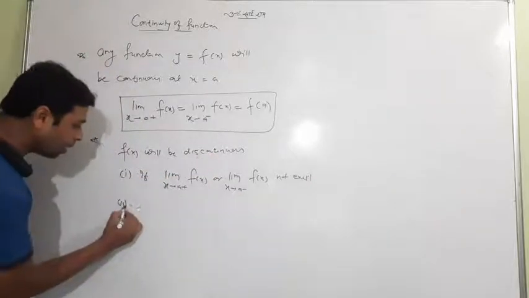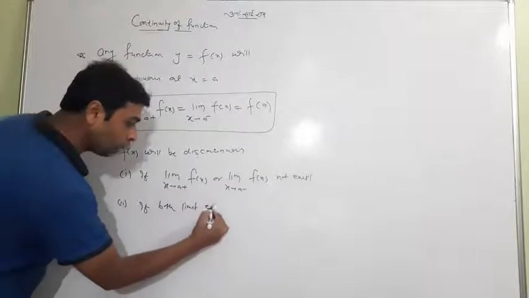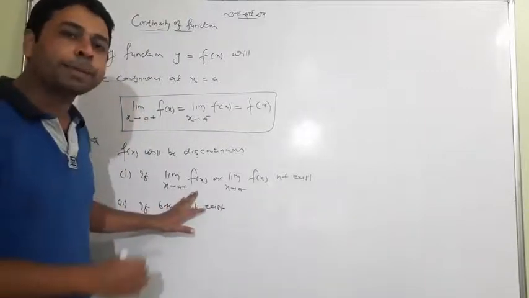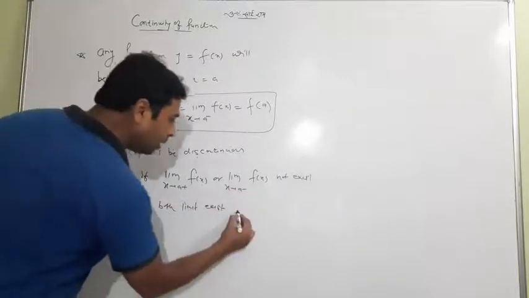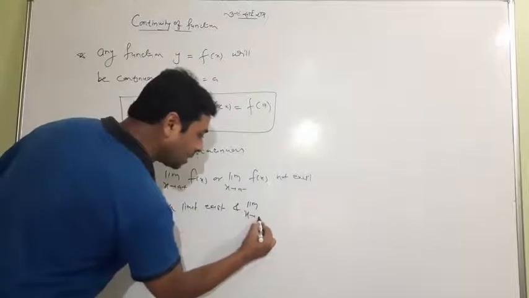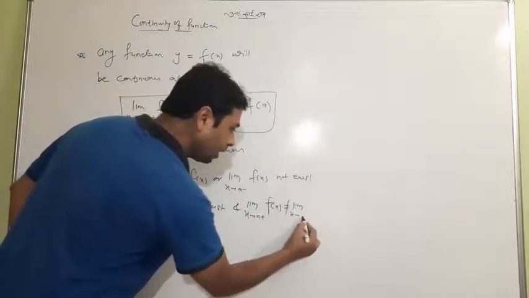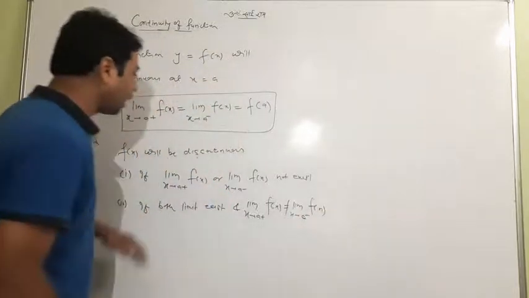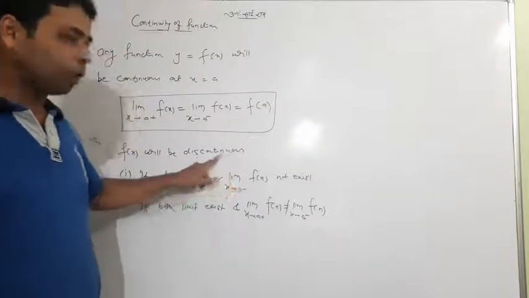Okay. If both limits exist, meaning the answer exists except infinity, and the limits as x extends to a from the right and from the left are unfortunately not equal, meaning the right hand limit and left hand limit exist but are not equal, the function is discontinuous.